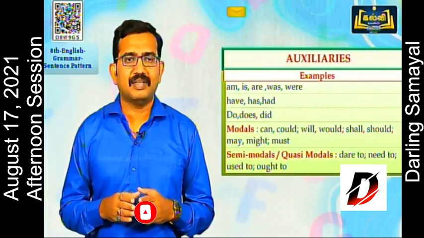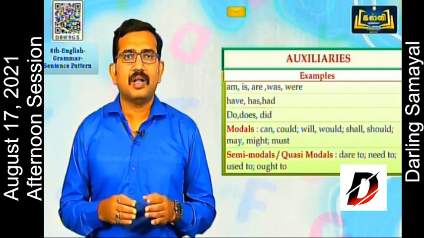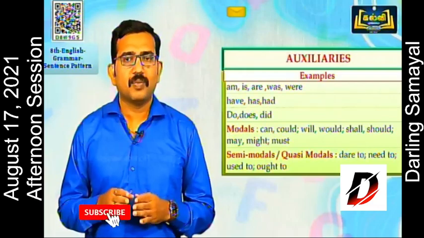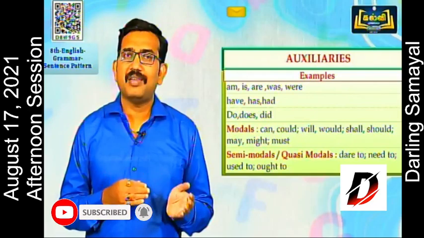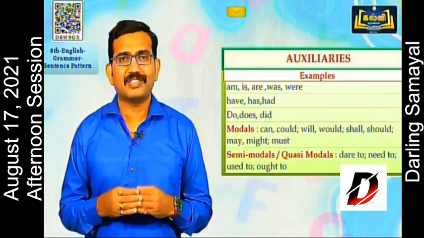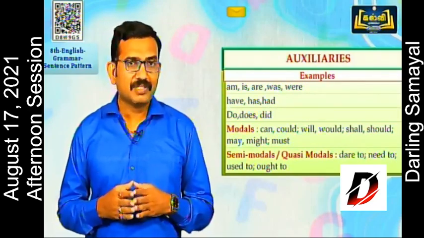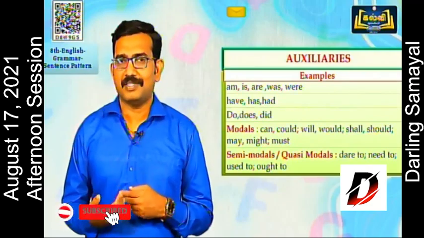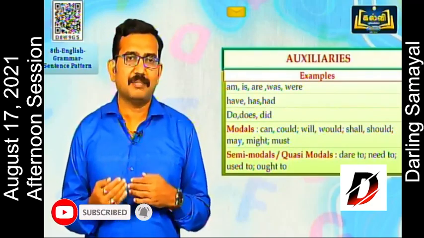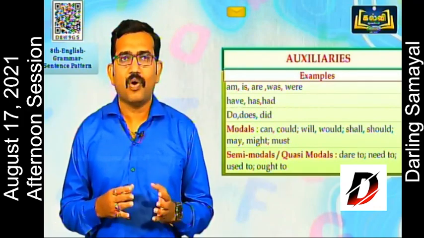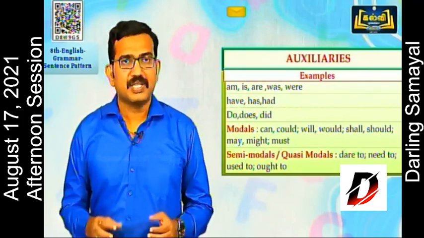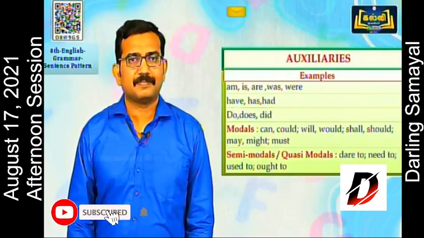These are auxiliaries, and modals: can, could, will, would, shall, should, may, might, must. There are some semi-modals or quasi-modals as well. We'll check some examples: dare to, need to, used to, ought to. All this comes under verbs.